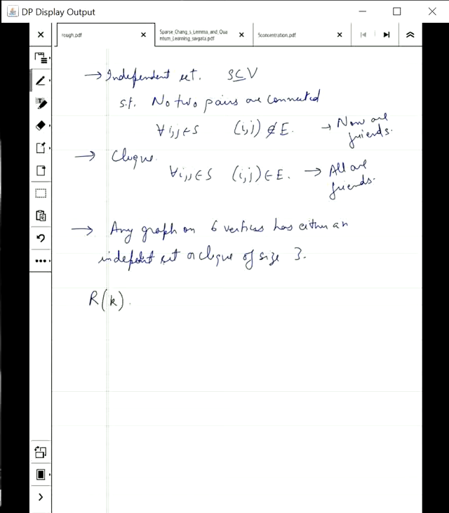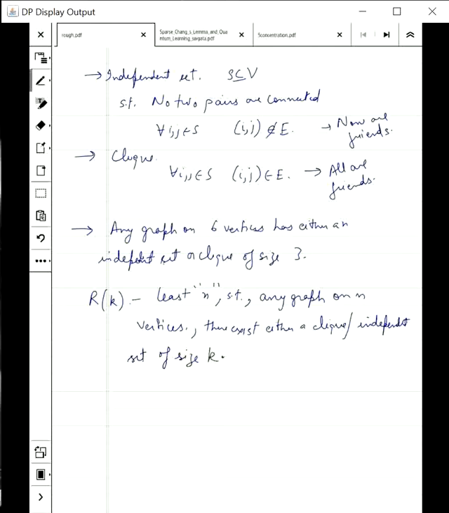More precisely, this is the least n such that any graph on n vertices, so remember the quantifiers, for all graphs on n vertices, there exists either a clique or independent set of size k.